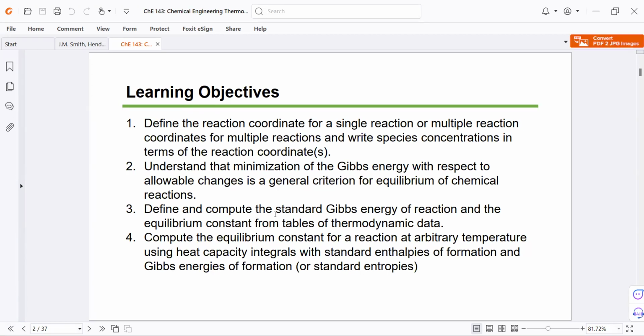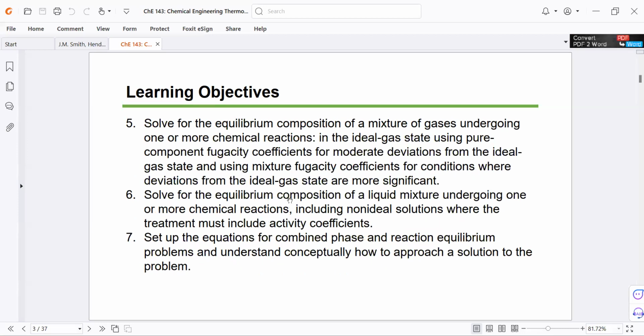Next is define and compute the standard Gibbs energy of reaction and the equilibrium constant from tables of thermodynamic data. We will also demonstrate sample calculation of that. Compute the equilibrium constant for a reaction at arbitrary temperature using heat capacity integrals with standard enthalpies of formation and Gibbs energy of formation or standard entropies. Number 5 is solve for the equilibrium composition of a mixture of gases undergoing one or more chemical reactions.